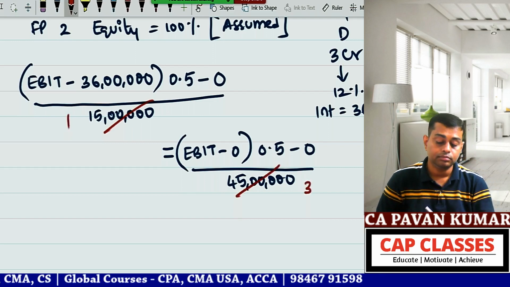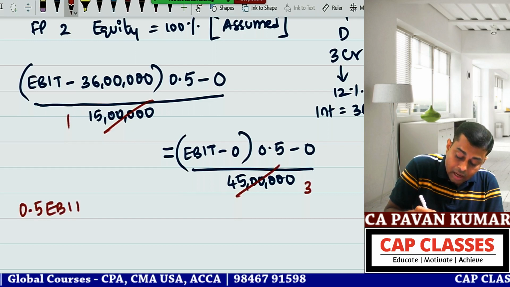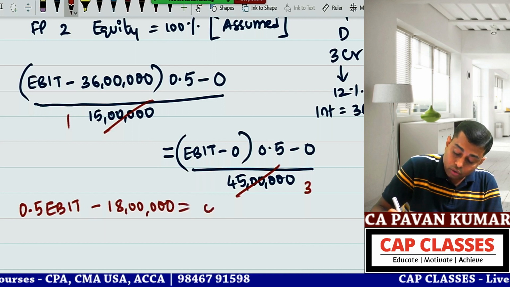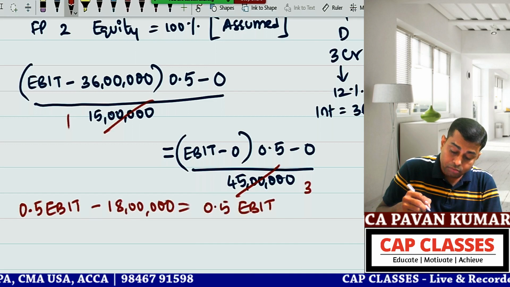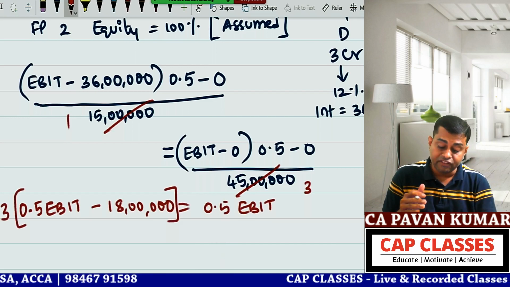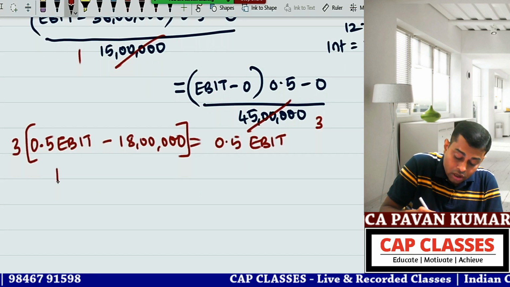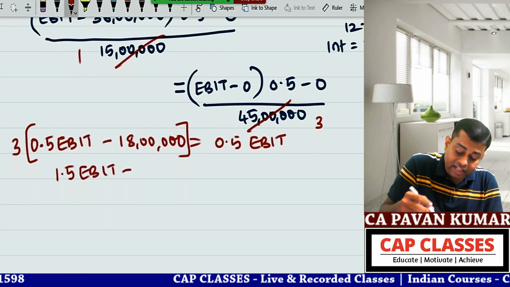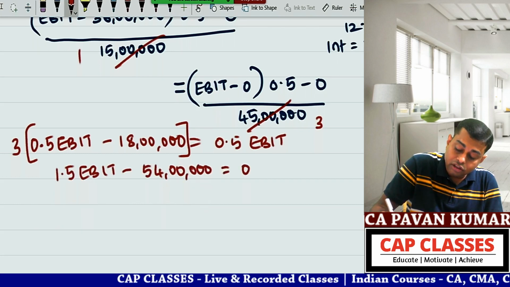Multiply by 3: 3 into 0.5 times (EBIT minus 18 lakhs) is equal to 0.5 EBIT. So 1.5 EBIT minus 18 into 3, 54, is equal to 0.5 EBIT.